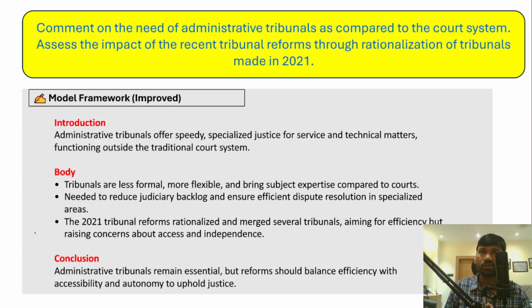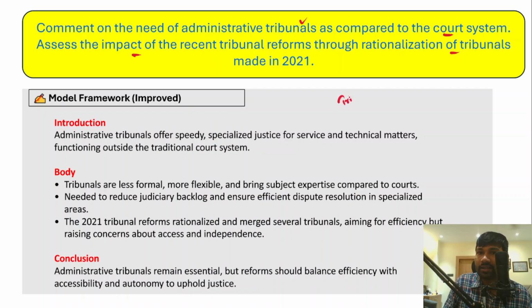So this question is on the administrative tribunals. Comment on the need of administrative tribunals as compared to the court system. So why do we need administrative tribunals as compared to the court system? How are administrative tribunals different or special compared to the court system? And in the second part of the answer, you need to assess the impact of the recent tribunal reforms through the rationalization of tribunals made in the year 2021.